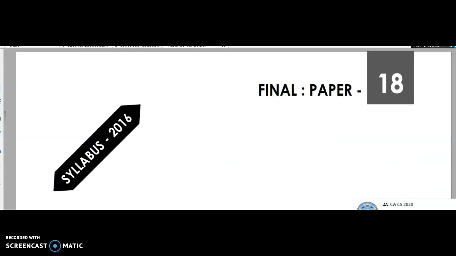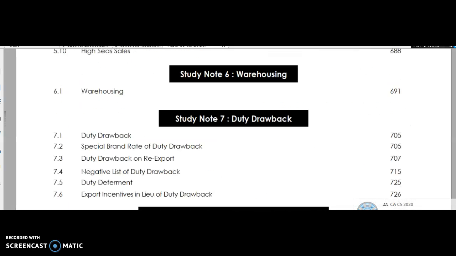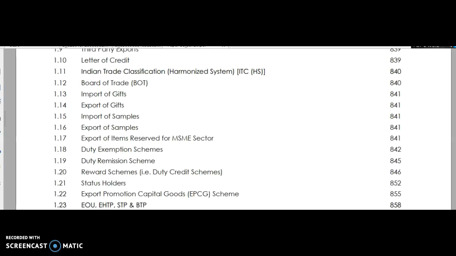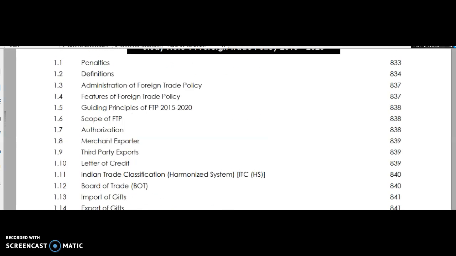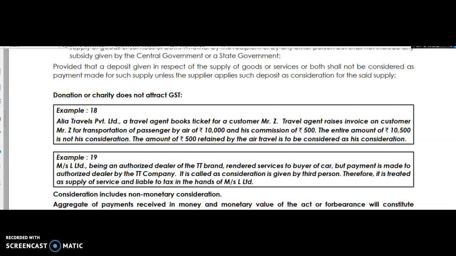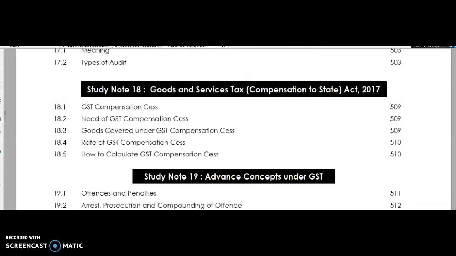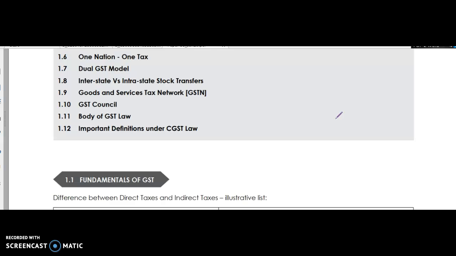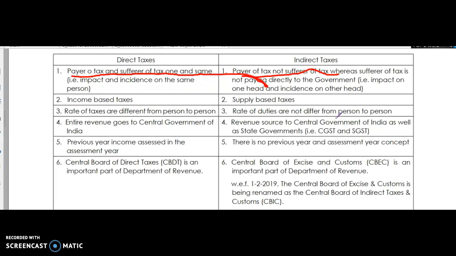This final study material, I think, so much more introduction is required because we'll go one by one. And the thing is that the Customs Act and all, sorry, one second, I'm sorry. The GST Act. And what is the difference between direct tax and indirect tax? Very simple definitions. The payer and sufferer of the tax will be the same person in direct tax. In GST, payer and sufferer will be different persons, that is, incidence and impact on different persons.